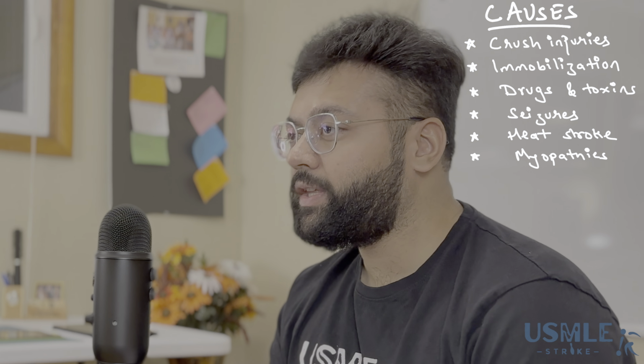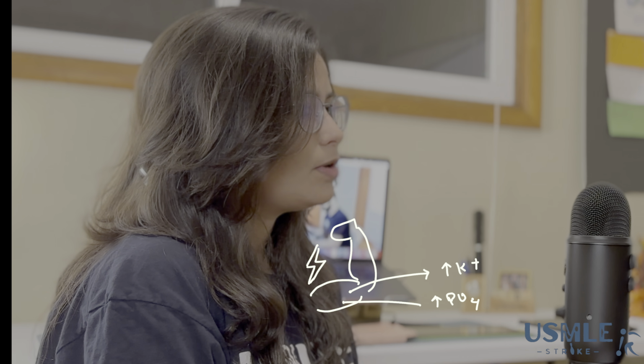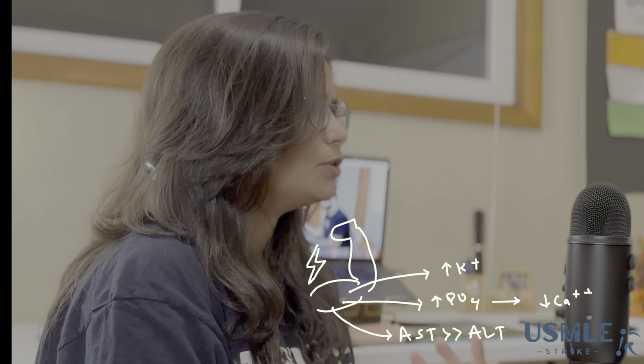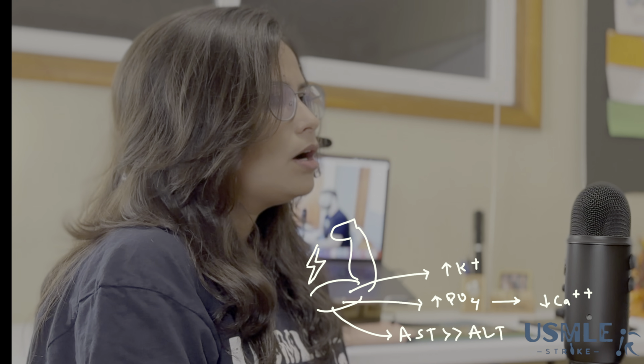So what do you think are the classic presentation? How do we know that this patient would be having rhabdomyolysis? So the patient will have muscle pain, first of all, and muscle weakness. His creatine kinase level will be high. His AST level will be high, more than ALT, because AST is released from muscle.